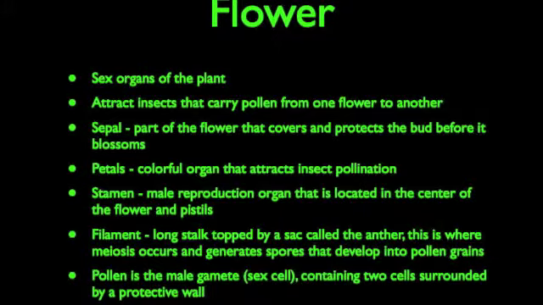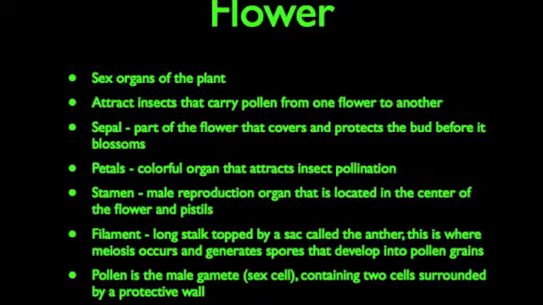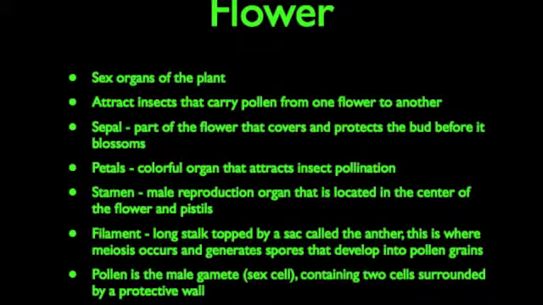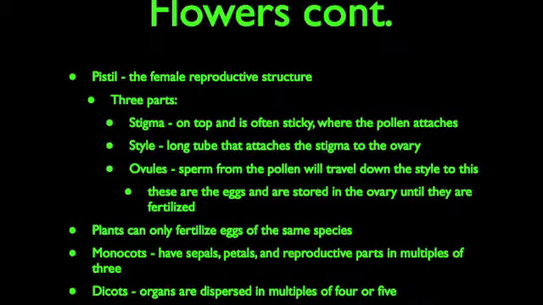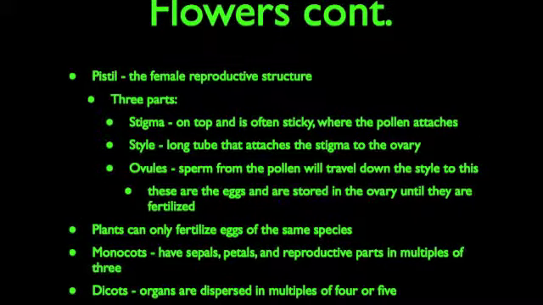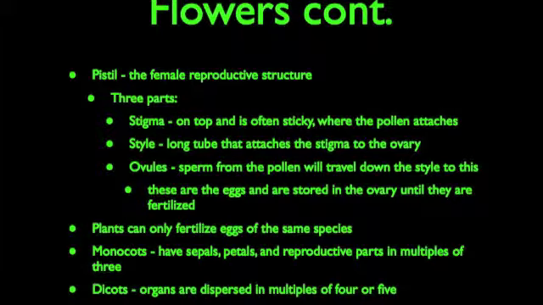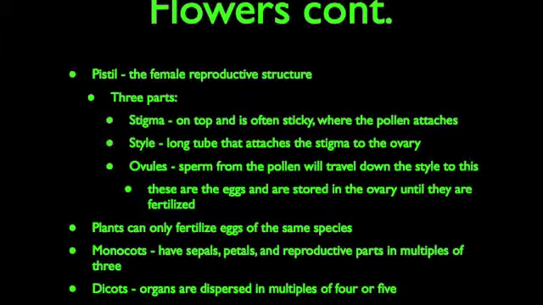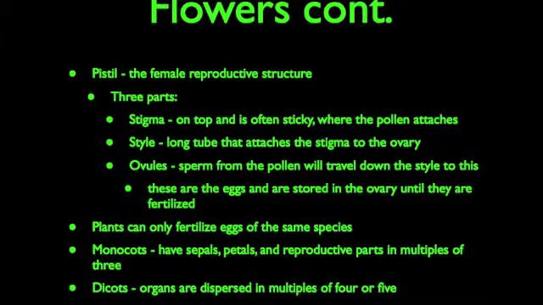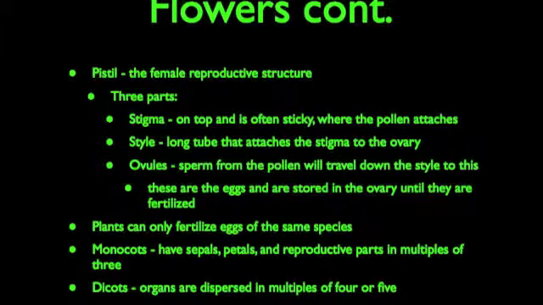This is where meiosis occurs and generates spores that develop into pollen grains. Pollen is the male gamete, the sex cell, containing two cells surrounded by a protective wall. The pistil is the female reproductive structure. The pistil has three parts. The stigma on top is often sticky and is where the pollen attaches. The style is a long tube that attaches the stigma to the ovary.